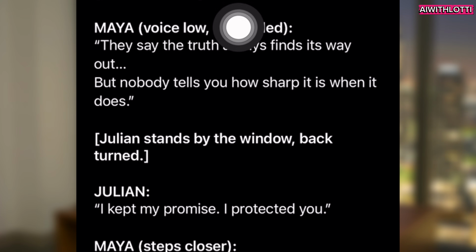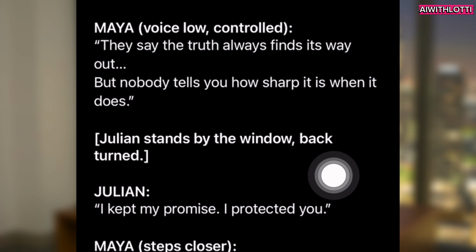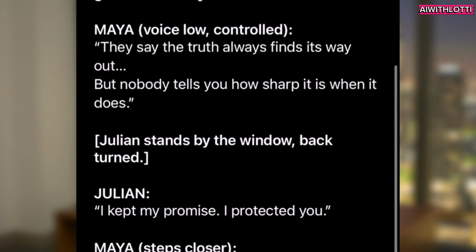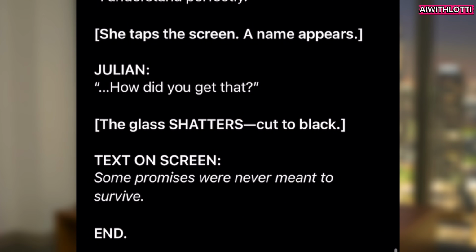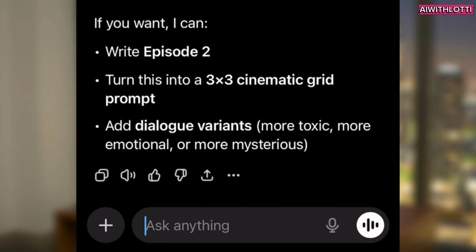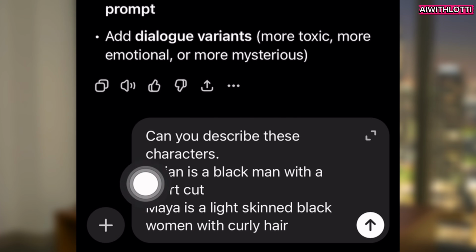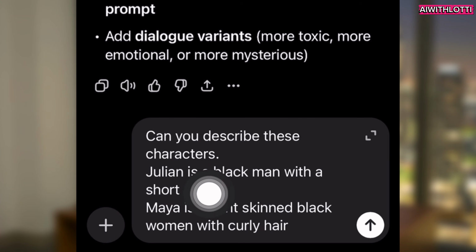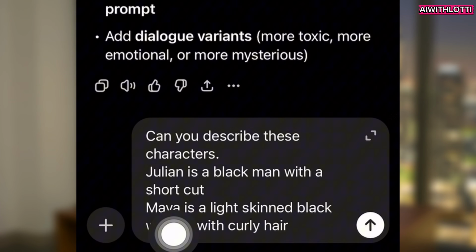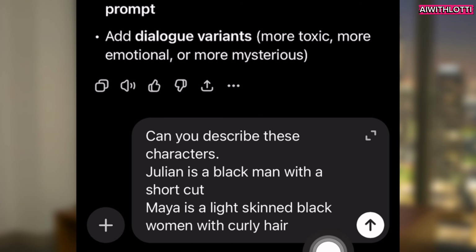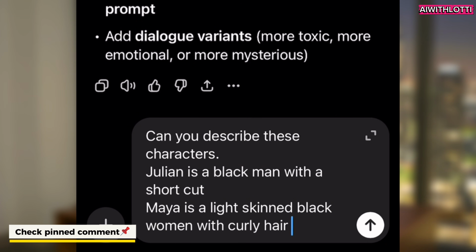Now you need to generate what your characters will look like. You're going to come back down to the prompt box where you ask ChatGPT, and you're going to put in, can you describe these characters? Julian is a black man with short cut. Maya is a light-skinned black woman with curly hair. Don't worry, all my prompts are inside my community, so you will be able to follow along better.